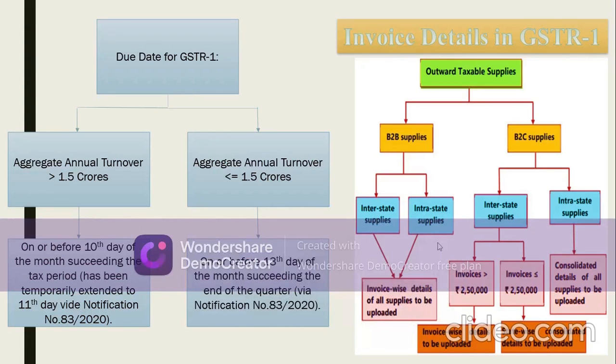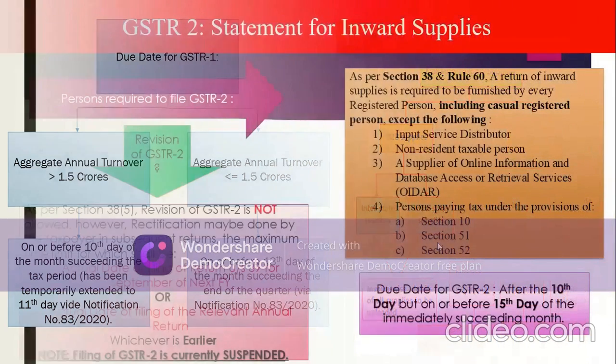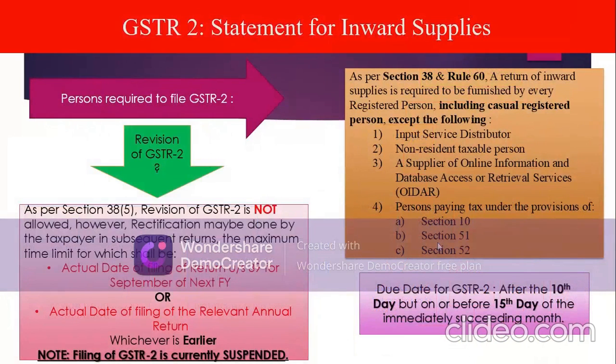Before moving on, it may be noted that even if no business activity takes place during a given tax period, the registered person still has to file GSTR1. In this case, a nil GSTR1 may be filed. The nil GSTR1 can be filed through the registered mobile number of the registered person and the same may be verified through OTP facility. Moving on, next up we have GSTR2, which is a statement for inward supplies.